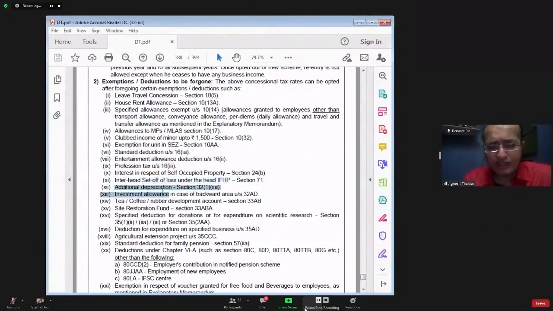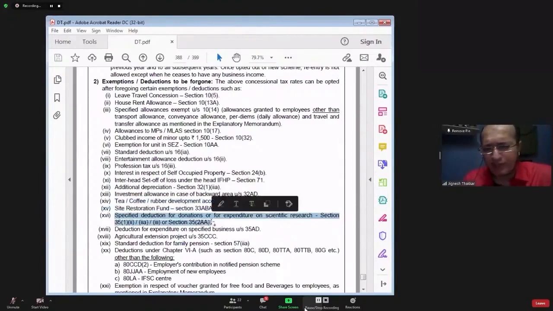Additional depreciation 32AD cannot be claimed. See, 35AD anyway it is expired. While drafting this entire provision, government has not applied the mind. Investment allowance deduction under section 32AC is already expired on 31st March 20 only. So they should not have mentioned this point. There was no need. Tea, coffee, rubber development account section 33AB. Site restoration fund 33ABA. These two sections are not part of your CA intermediate syllabus.